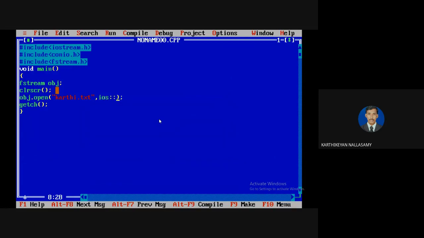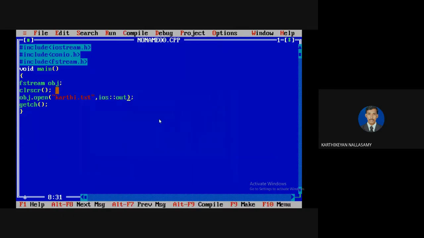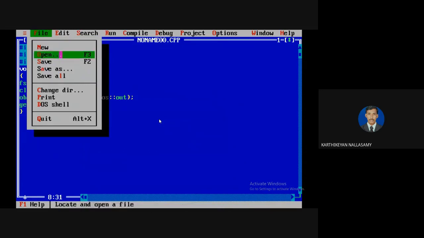So here I am going to open for out. We know what out is. I am going to read what is the content in the file. Clear? Okay. So now I am going to compile. There is no error, so no problem. Just before that, we need to check whether the file name exists or not.